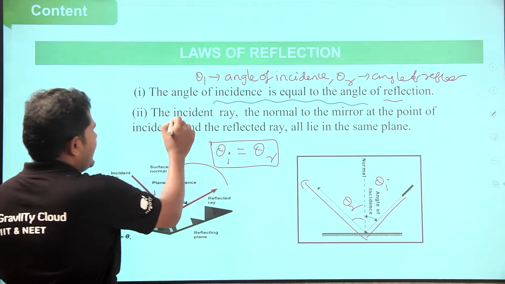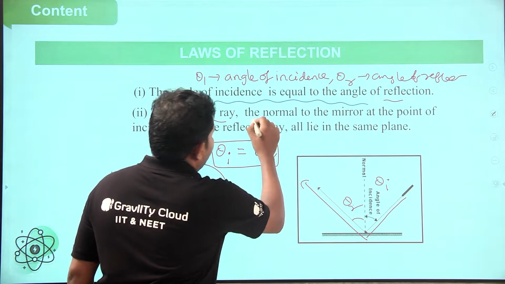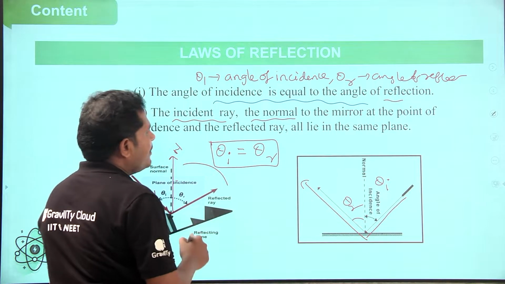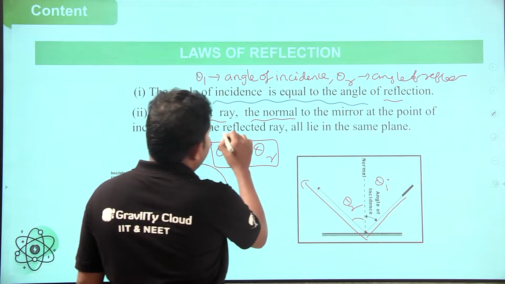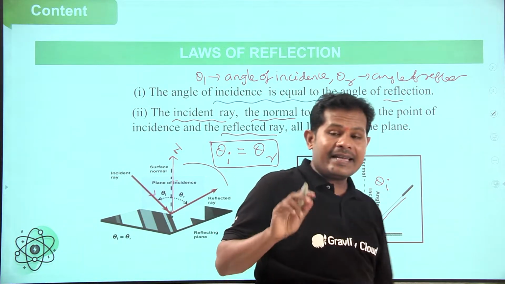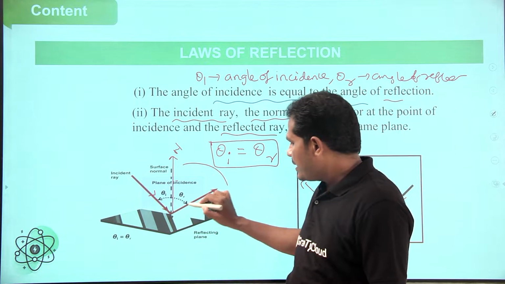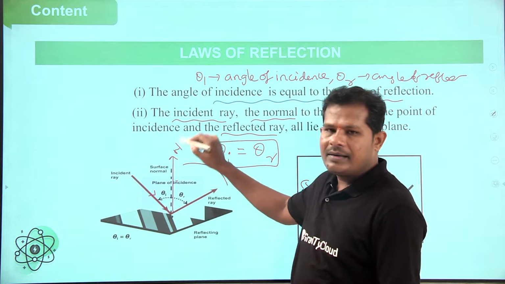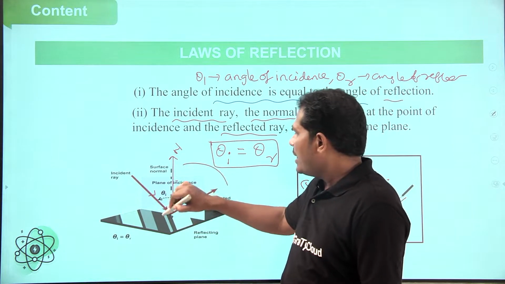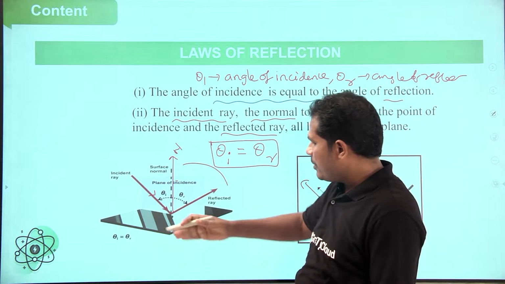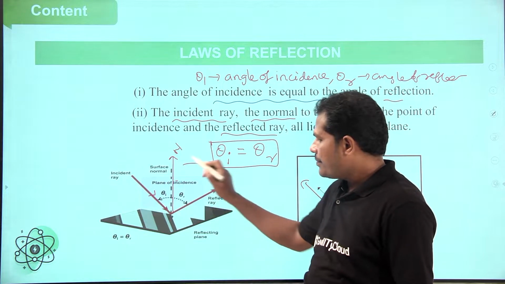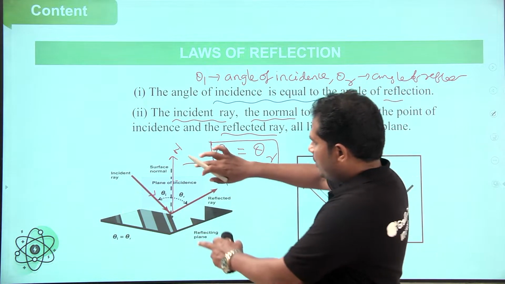Second one: the incident light ray, the normal drawn to the mirror, and the reflected light ray are all lying in the same plane. Once you observe the plane, see this one.